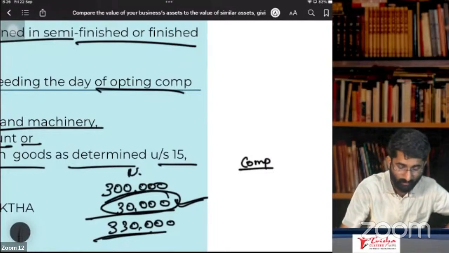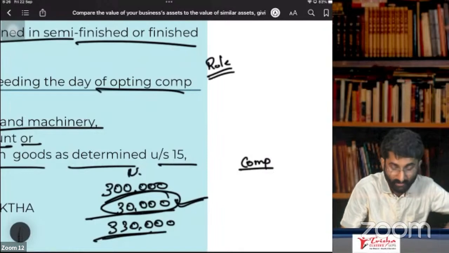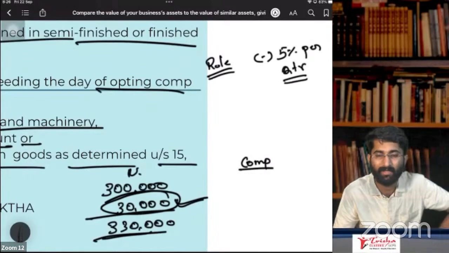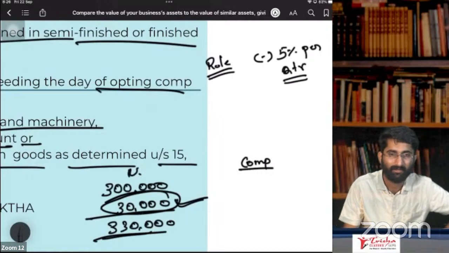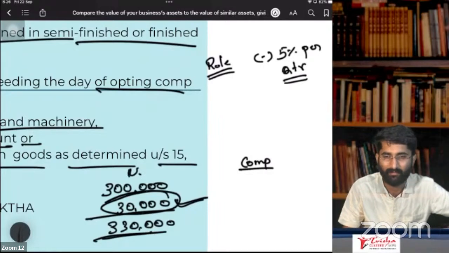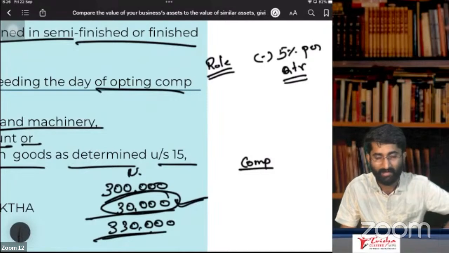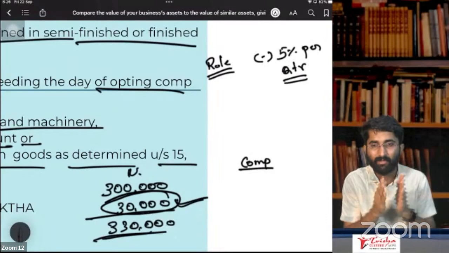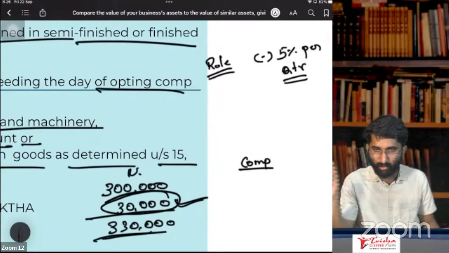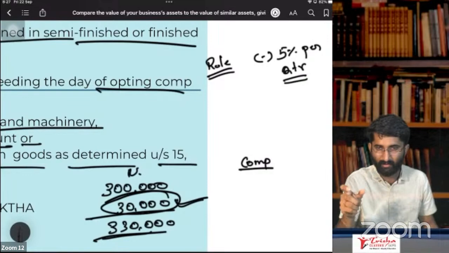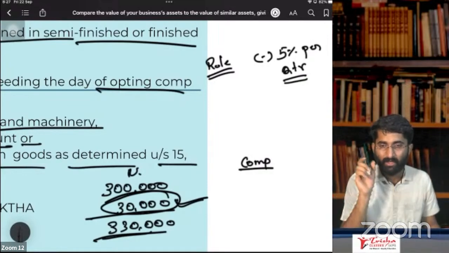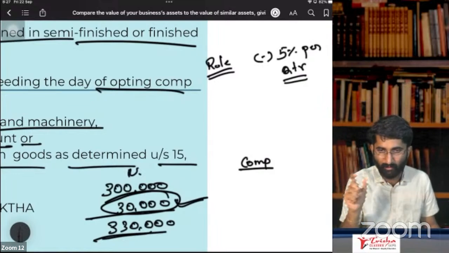You know that there is one rule. What is the rule here? You have to deduct 5% per quarter. What is a quarter in GST, sir? Not the bar quarter, that is different. This quarter in GST is nothing but April, May, June, then July, August, September, October, November, December, January, February, March. It is always fixed in GST.